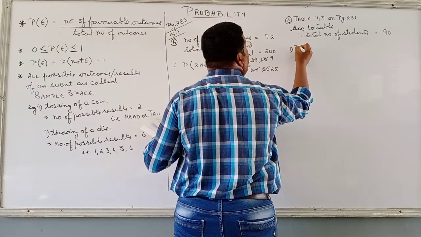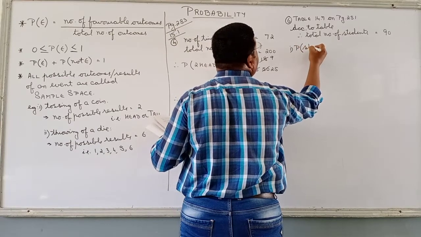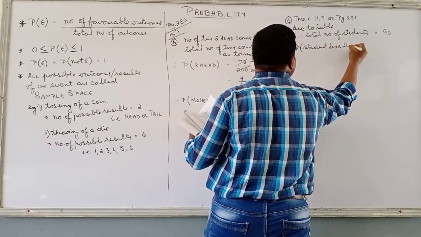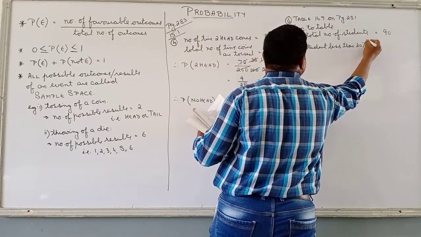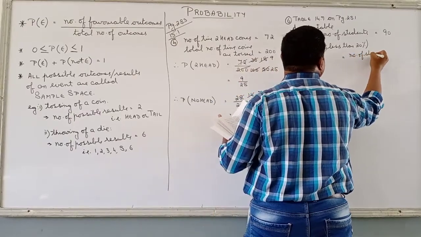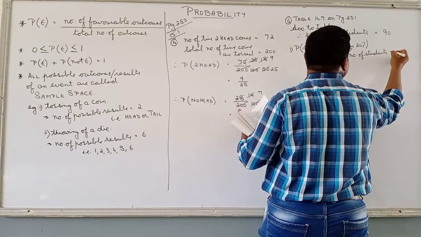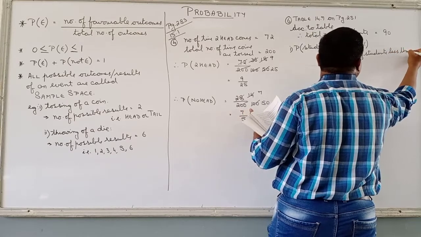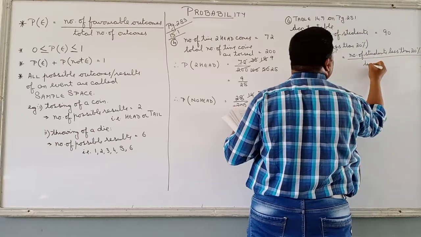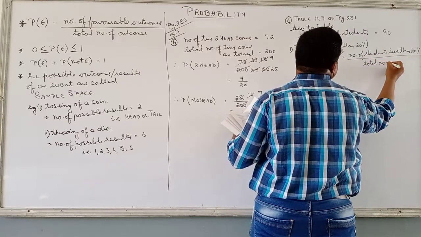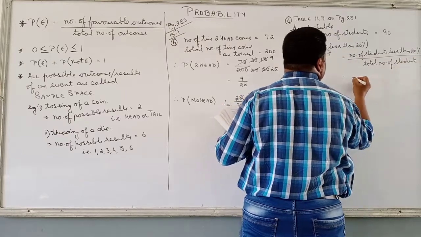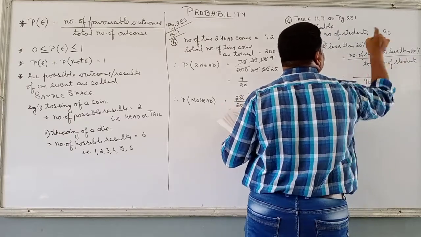First one, probability of student less than 20% is equal to number of students less than 20% upon total number of students. Total number of students, 90, it is already given.